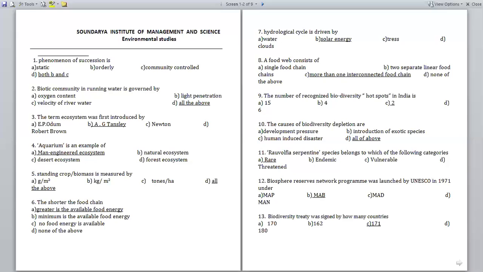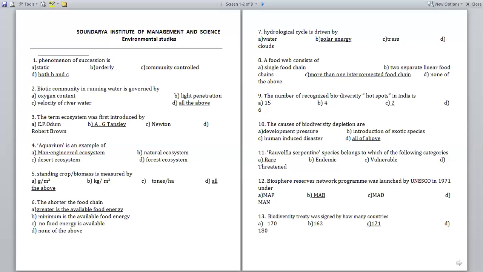So next one, the 10th question, the causes of biodiversity depletion are: option A, development pressure; option B, introduction of exotic species; option C, human induced disaster; option D, all of above.